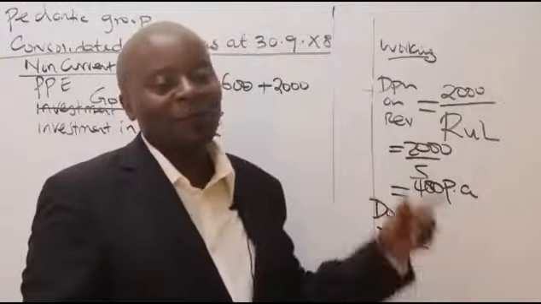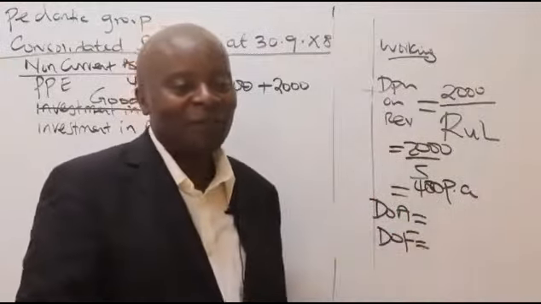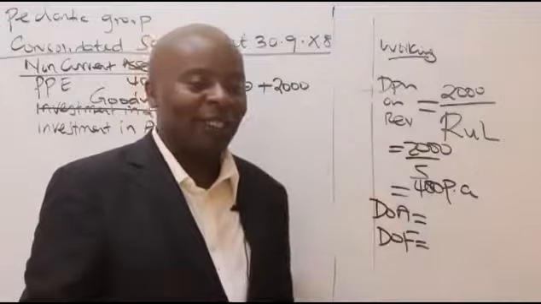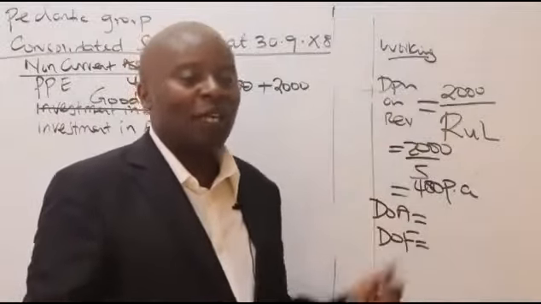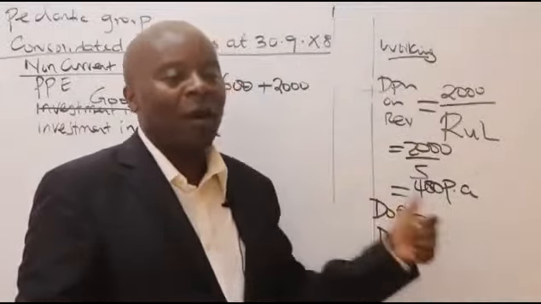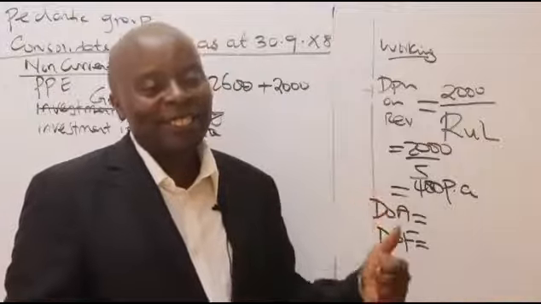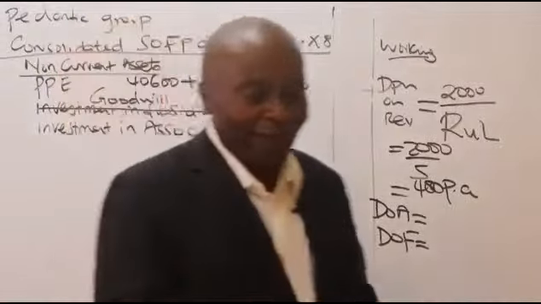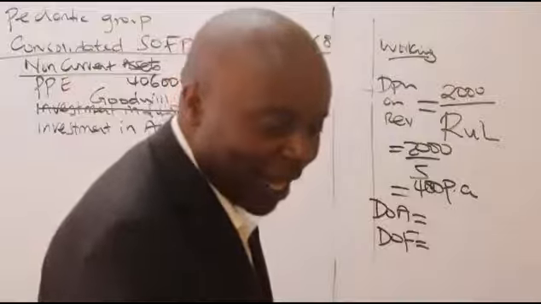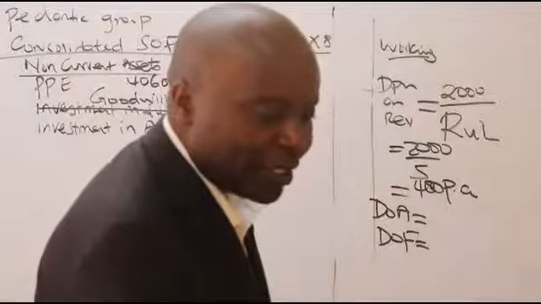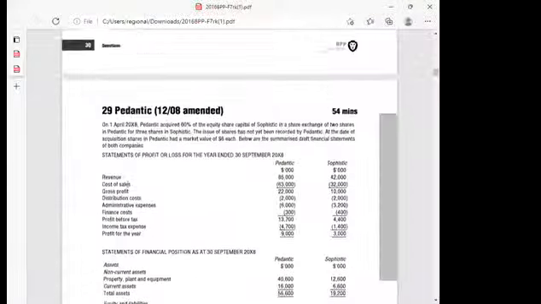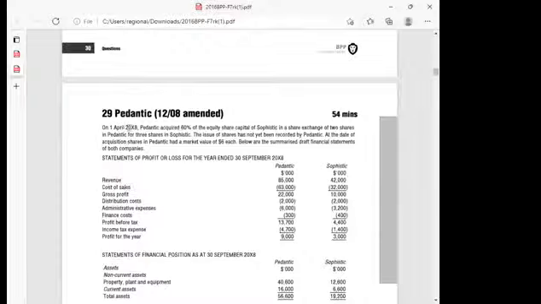These are terms that we use every day in my workplace. DOA means date of acquisition. When was this subsidiary acquired? When you look at this place here, the DOA, on 1st of April 08, Pedantic acquired.